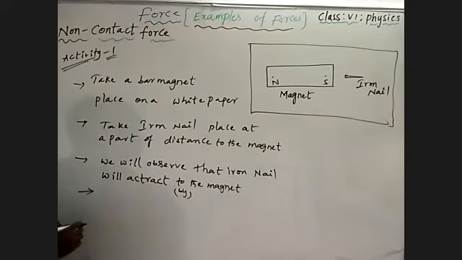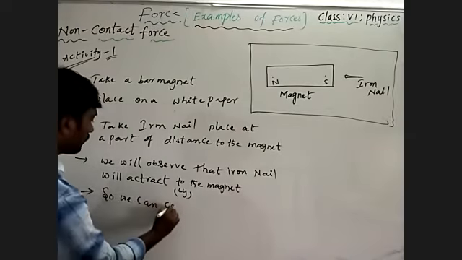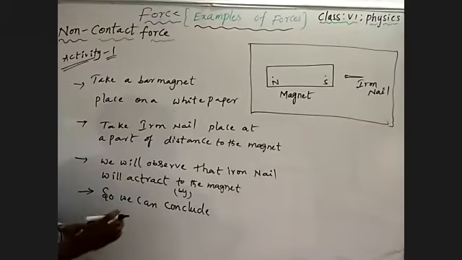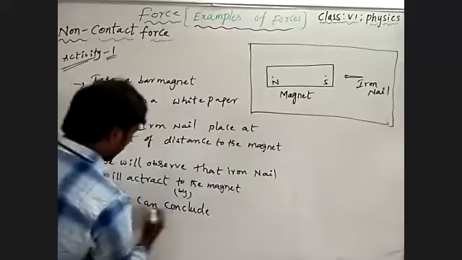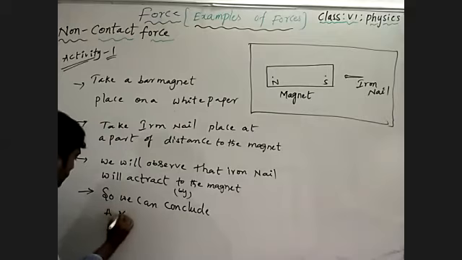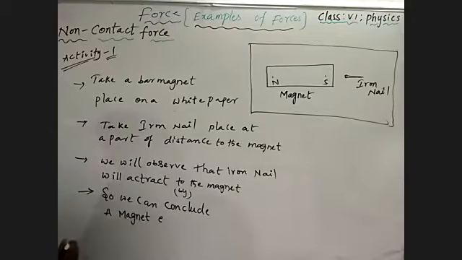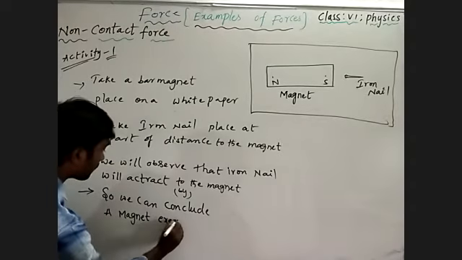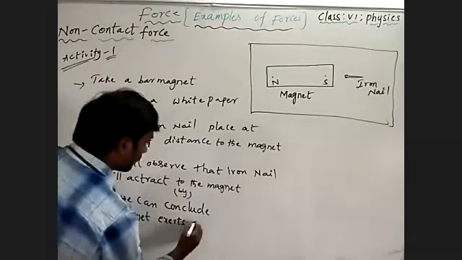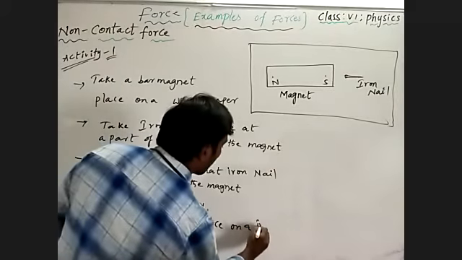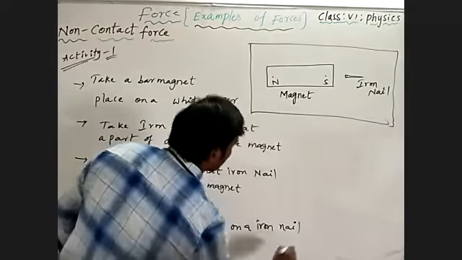Okay? So we can conclude that the magnet exerts a force on the iron nail from a distance.